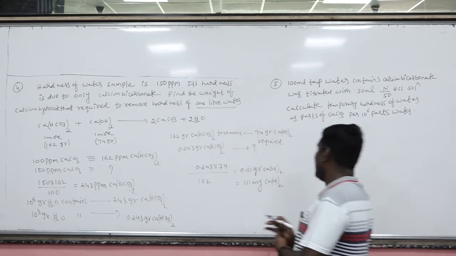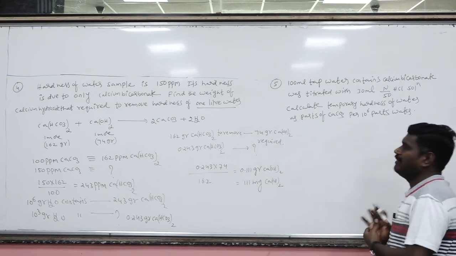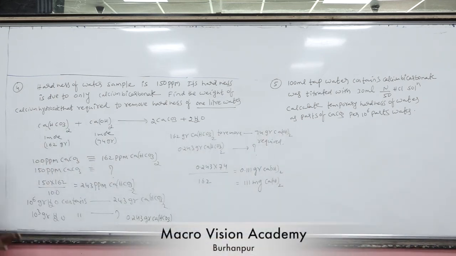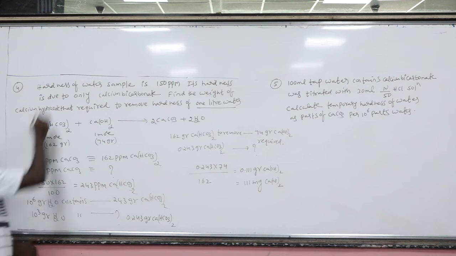111 milligrams calcium hydroxide required. Okay. Once again, now this is the temporary hardness removal method. This is called Clark's method.